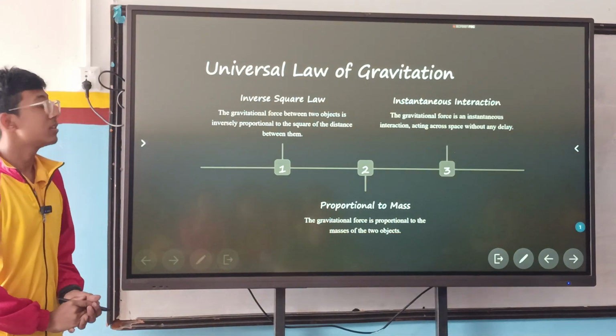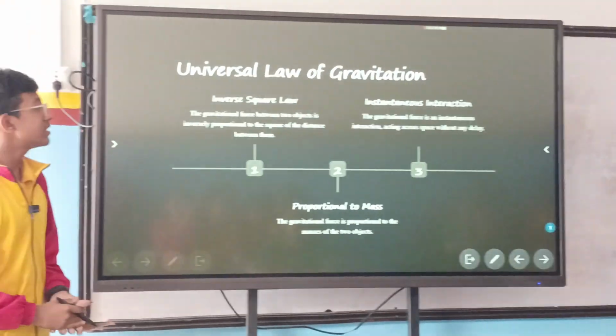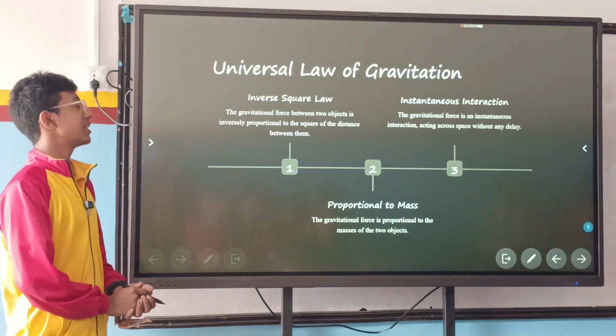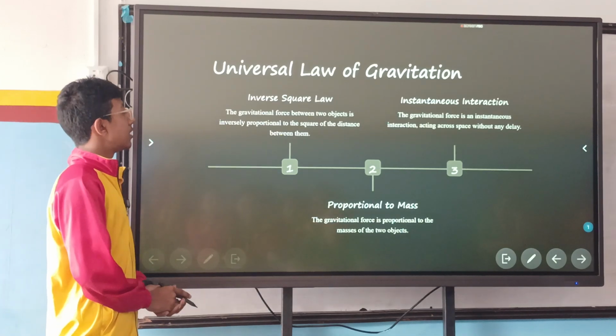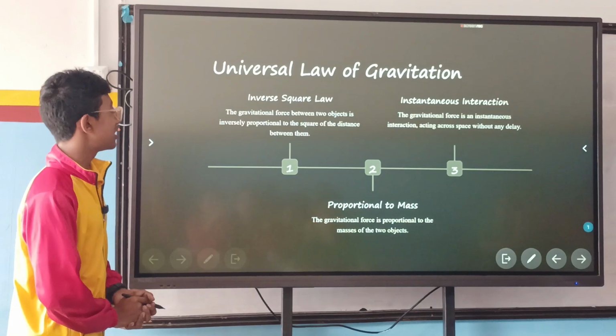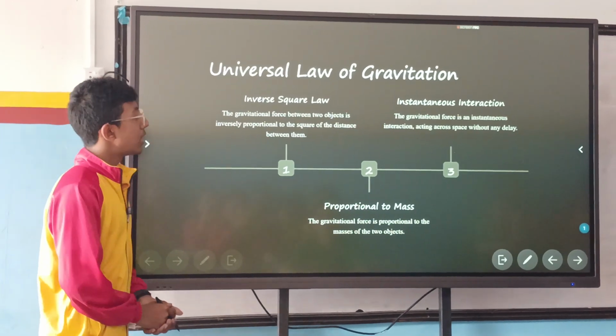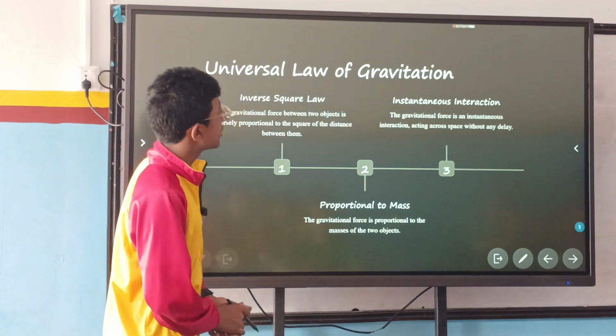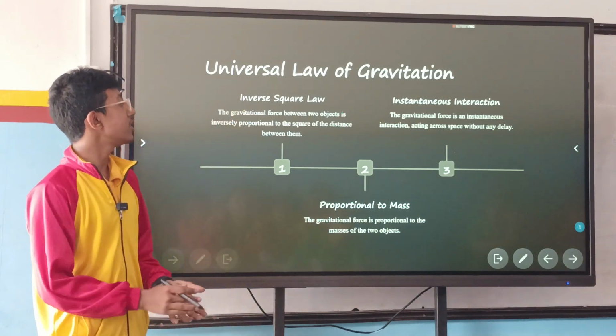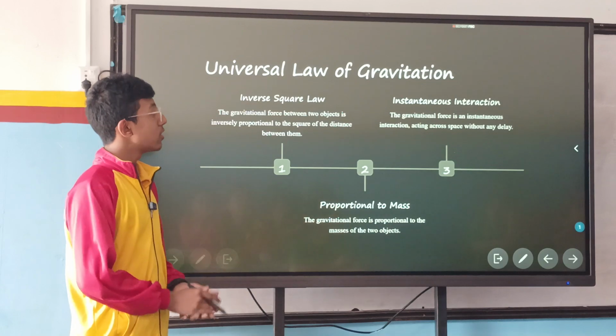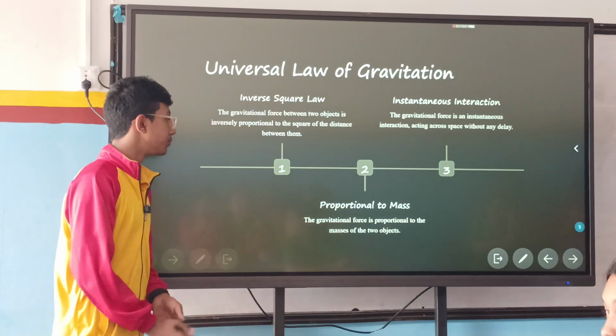Universal law of gravitation. This universal law of gravitation was made by Sir Isaac Newton. Inverse square law: the gravitational force between two objects is inversely proportional to the square of the distance between them. And another one is instantaneous interaction. The gravity force is an instantaneous interaction acting across space without any delay.